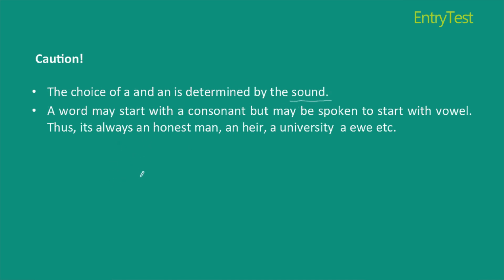For example, I say unit. Now, unit starts with U, which is a vowel. We have 5 vowels, A, E, I, O, and U, and the rest of the alphabet are consonants. So, although it starts with a vowel, it is pronounced as "yunit". So, the pronunciation is like that of a consonant. Since it's pronounced as a consonant, I'll put a in front of unit. So I say a unit.